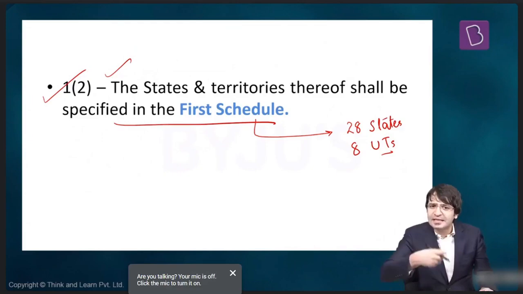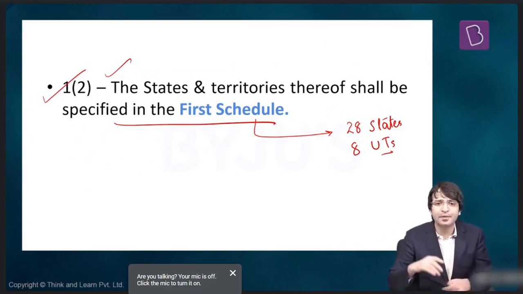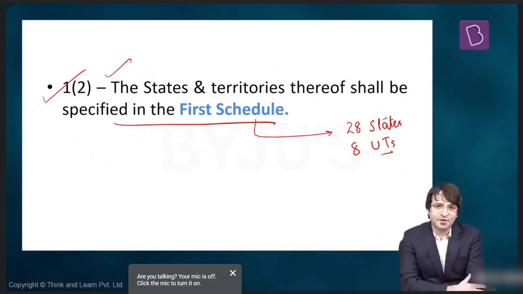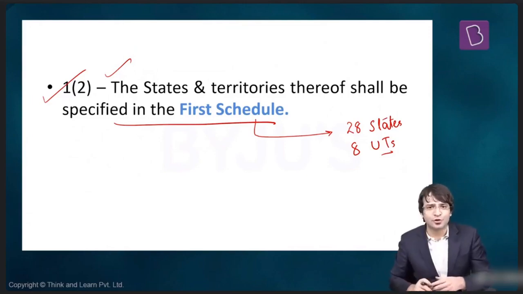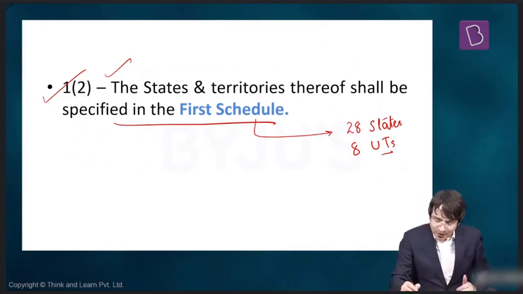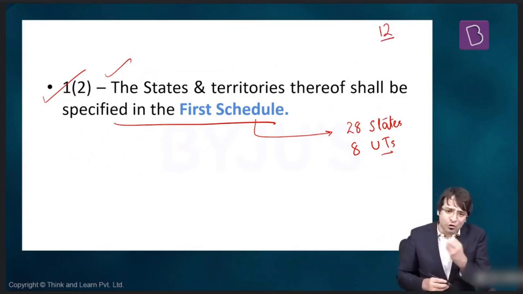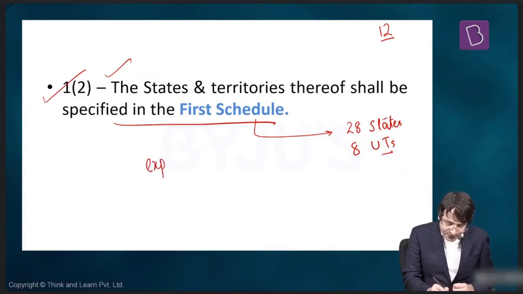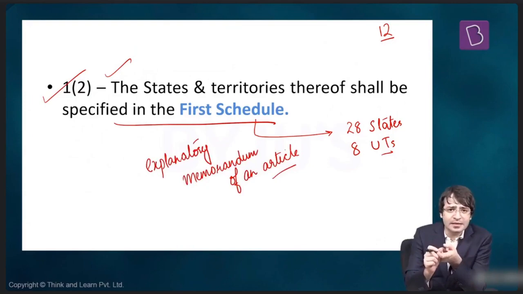But the point is, what is a schedule and what is the need to have a schedule in the Constitution of India? Originally, in 1950, when the Constitution was enacted, we had 8 schedules. Over a period of time, 4 more schedules were added to the Constitution of India. So right now, we have 12 schedules of the Indian Constitution. But what is a schedule? A schedule is basically an explanatory memorandum of an article.